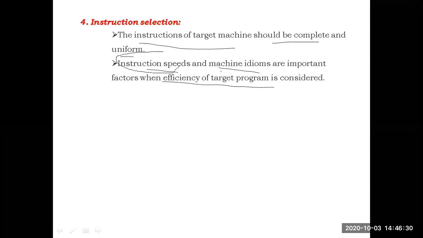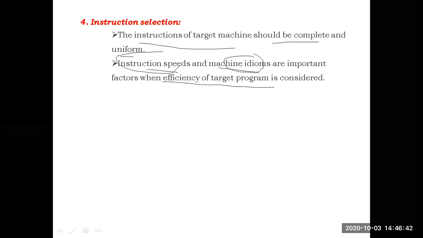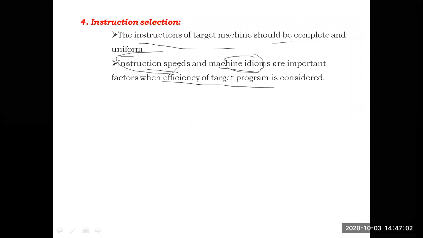Speed of the instruction and machine idioms mean nothing but the instruction set of the machine. I think you may have an idea, you may have seen it in C. Based on the type of the machine, the set of instructions will change. Take the 8085 processor, the set of instructions for the 8085 machine is different. For the 8086 machine the instruction set is different. For the i3 processor, the set of instructions will be different. For the i5 processor, the set of instructions will be different. Depending on the target machine, the set of instructions will be different.